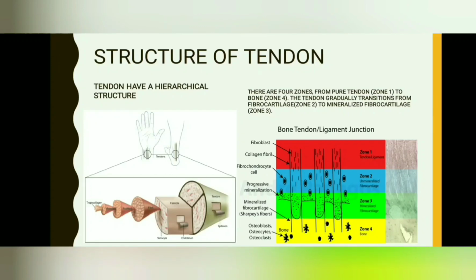Paratenon is a double layer sheet of areolar tissue. Paratenon and epitenon are collectively known as peritenon. This peritenon can become a synovium-filled sheath known as tenosynovium or tendon sheath, which is resistant to high levels of friction, and protects the tendon and allows the tendon to slide past adjacent structures.